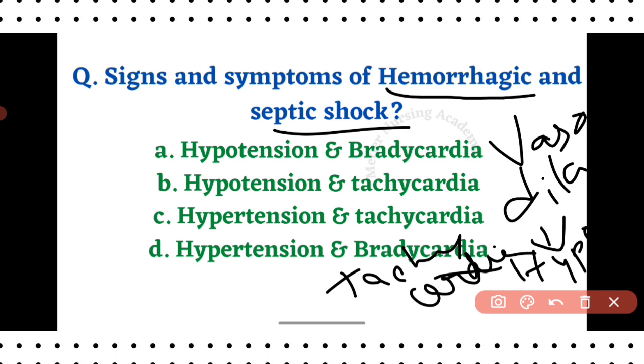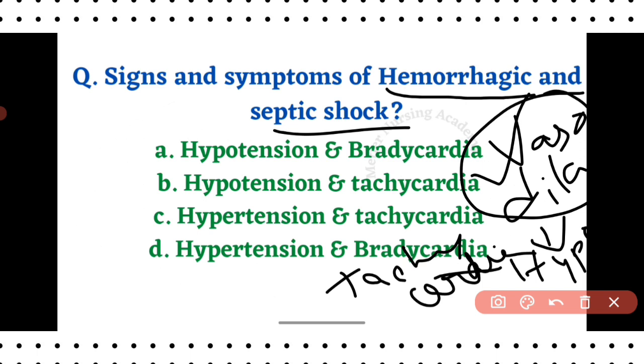So what is happening in septic shock? First, vasodilatation. This is the golden word. Once you come across the word vasodilatation, automatically the next step will come into your mind. Because of vasodilatation, the blood pressure will drop, and that condition is called hypotension.